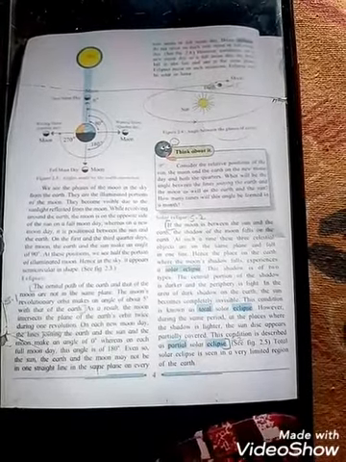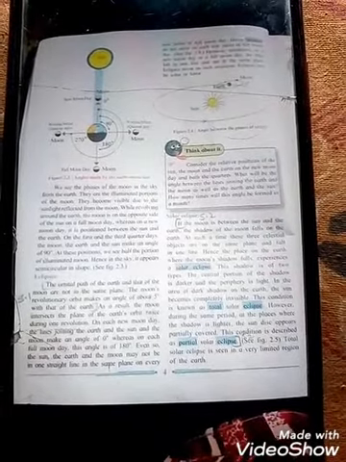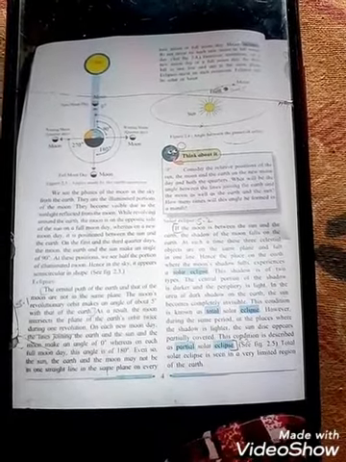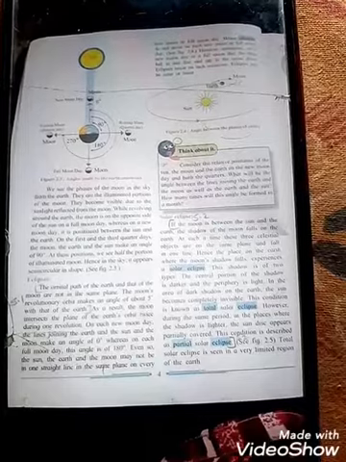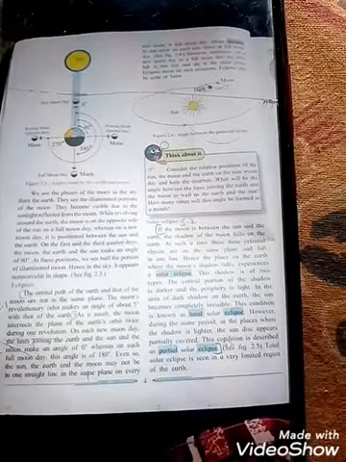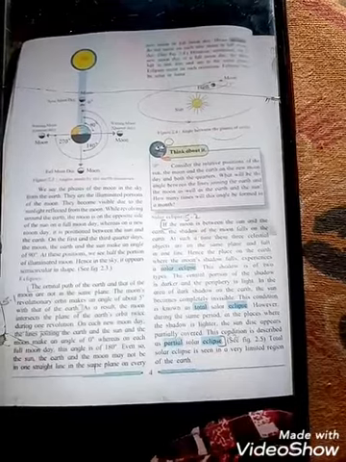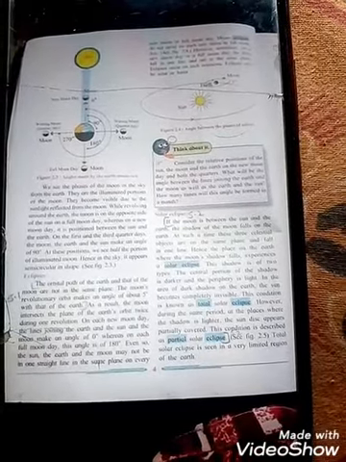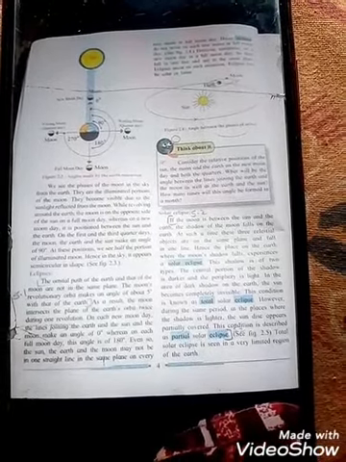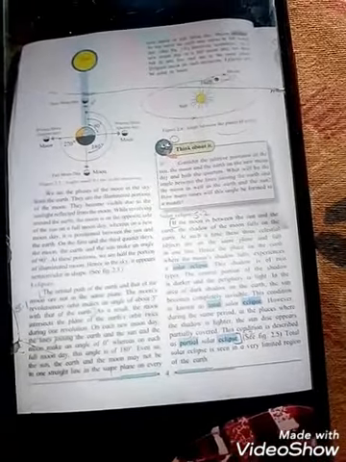Now see next, solar eclipse. You know students, there are three types of solar eclipse. Which are they? Total solar eclipse, partial solar eclipse, and annular solar eclipse. If the moon is between the sun and the earth, the shadow of the moon falls on the earth at such a time. These three celestial objects are on the same plane and fall in one line.